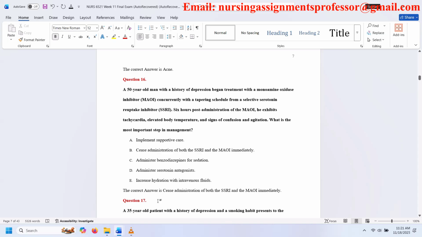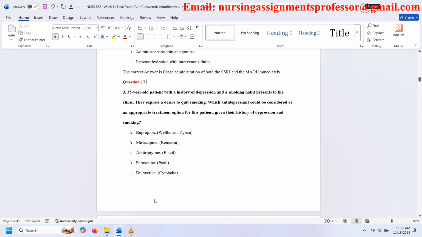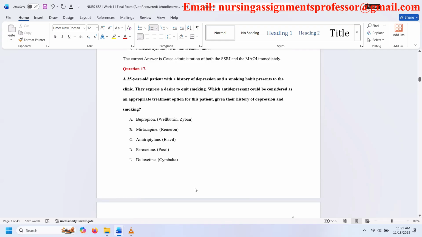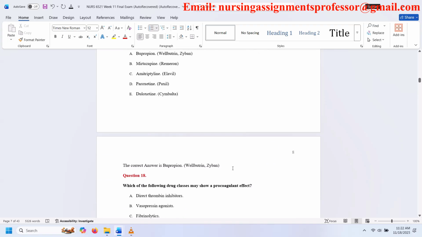Question 17. A 35-year-old patient with a history of depression and a smoking habit presents to the clinic. They express a desire to quit smoking. Which antidepressant could be considered as an appropriate treatment option for this patient, given their history of depression and smoking? A. Bupropion. B. Mirtazapine. C. Amitriptyline. D. Paroxetine. E. Duloxetine. The correct answer is bupropion.